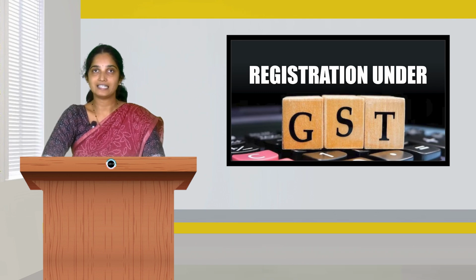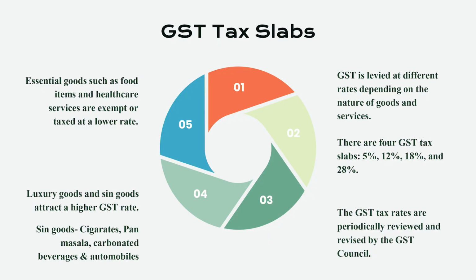So there are 4 categories of GST rates: 5%, 12%, 18% and 28%. Which slab rate applies to what, we are going to see. A high rate of GST is attracted especially by luxury goods and sin goods. So what are sin goods?